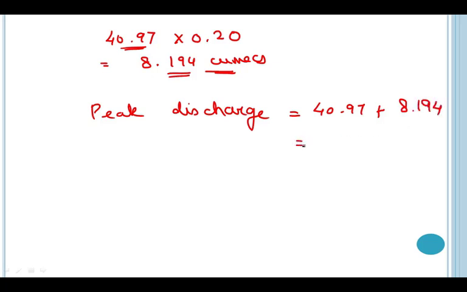When I add this up, the final answer I'll get is 49.164 cumecs. And this is the final answer which we are expecting in the question. So whenever we are designing the canal, the peak discharge for which the canal will be designed will be 49.164 cumecs. I hope this example is clear to you all. Let us look at the next example.